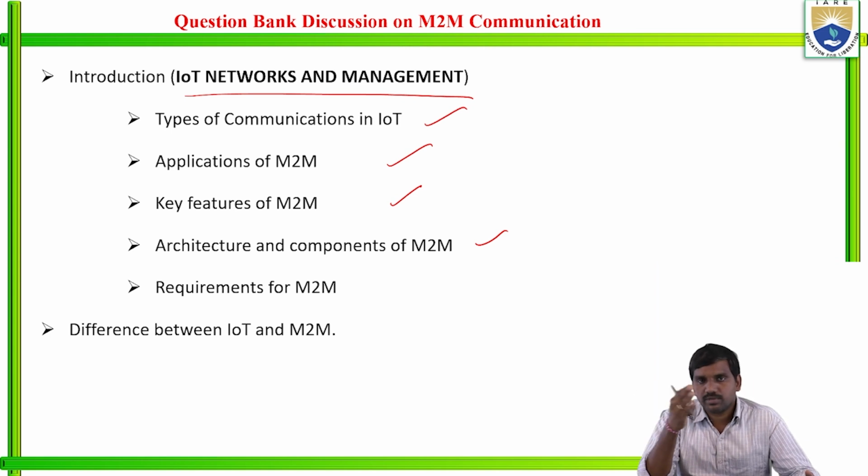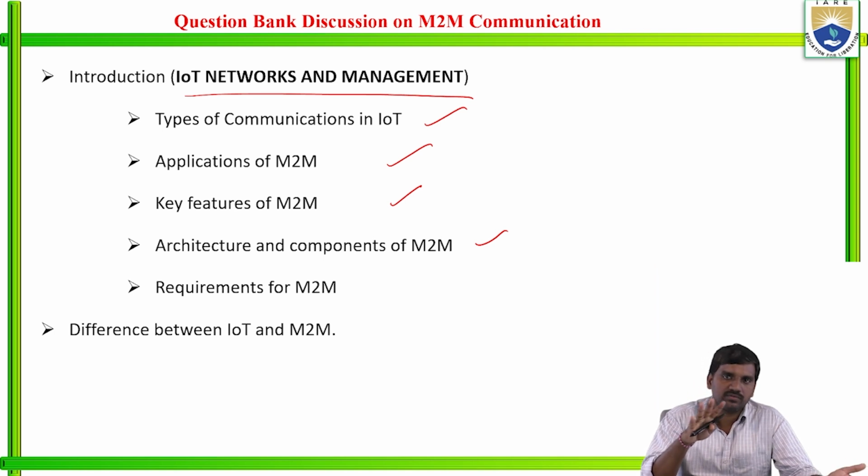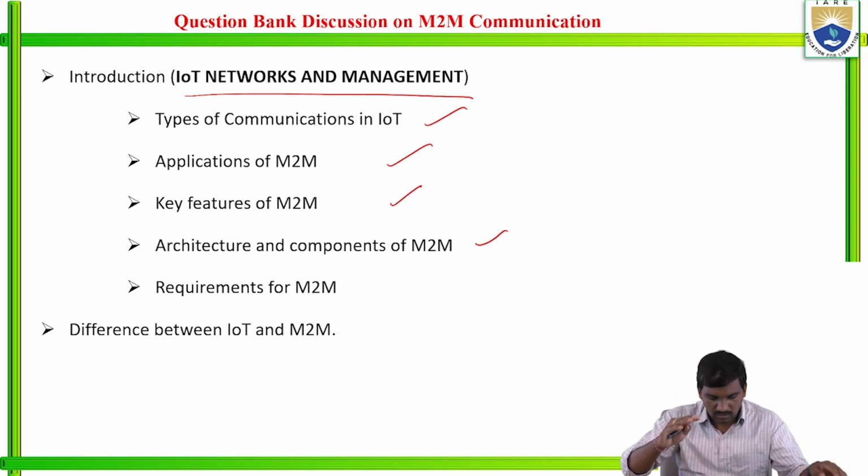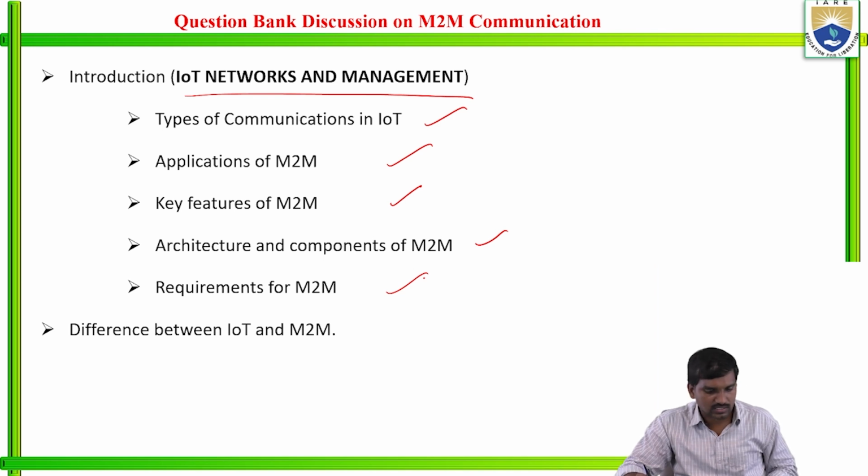So here machine to machine is one of the communication ways. It is not part of IoT. It is compared with IoT. It is different. So that is the other thing we will discuss in the next class.